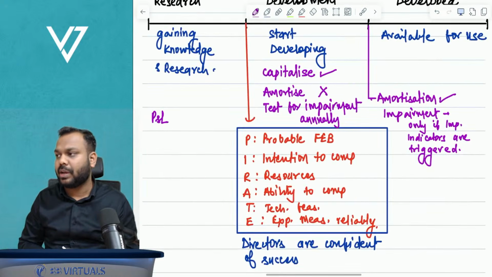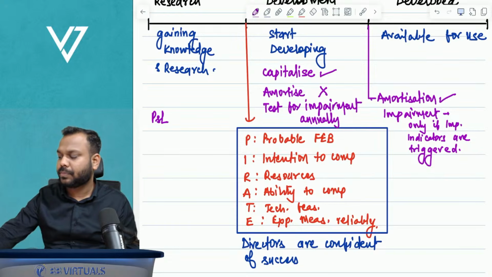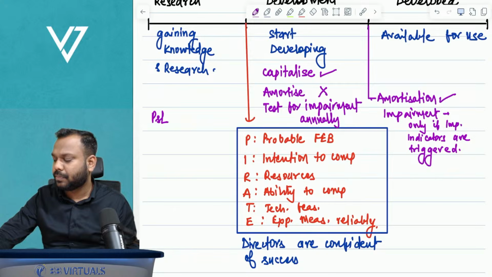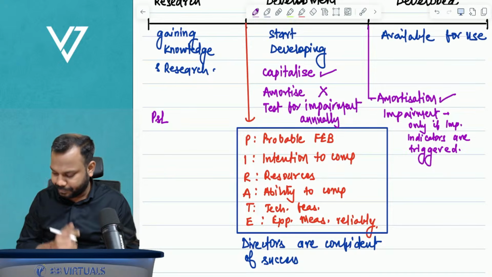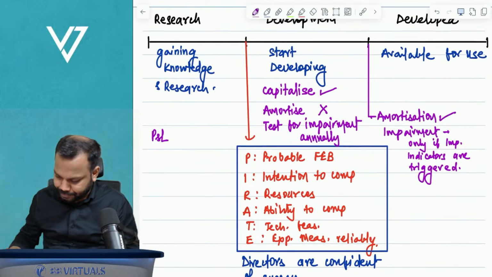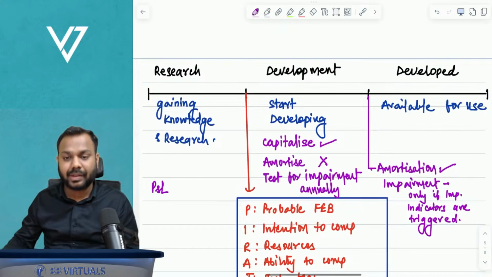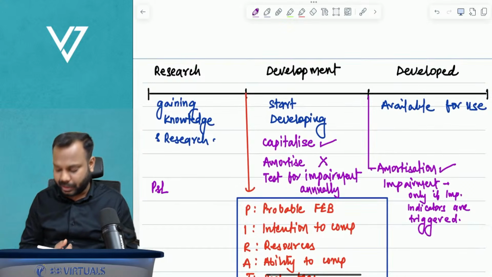I believe it is clear to all of you. Clear? Now, so this is the accounting treatment.